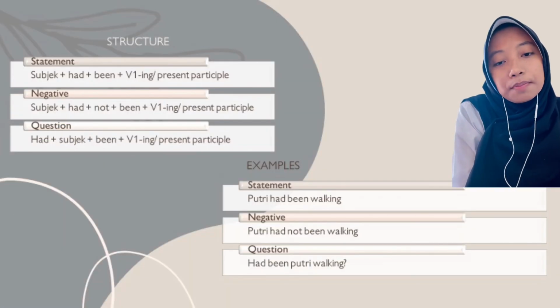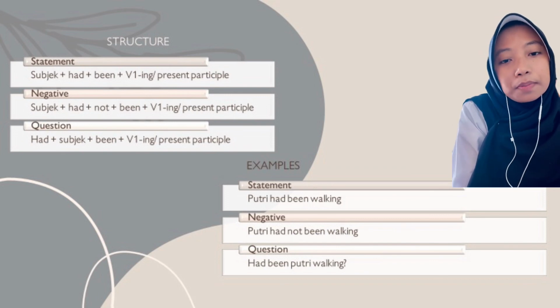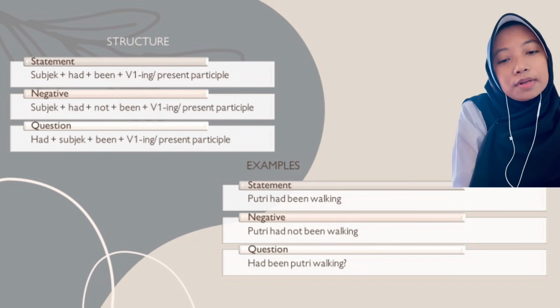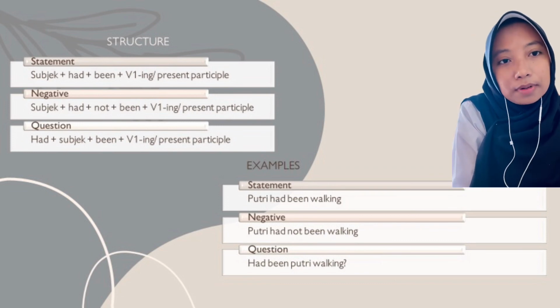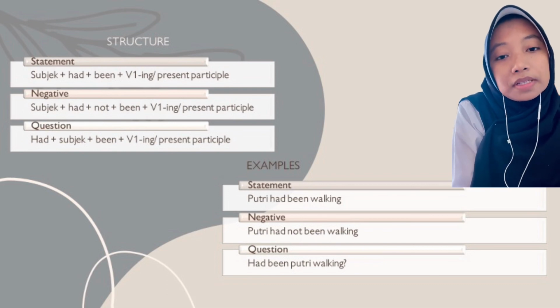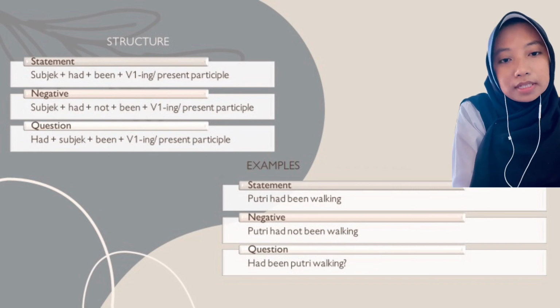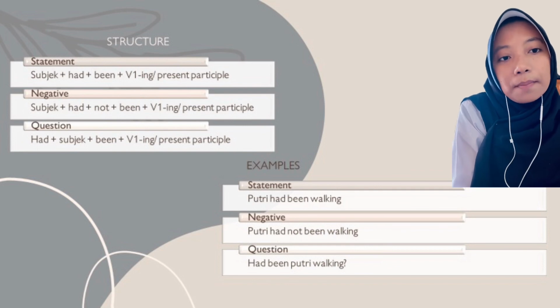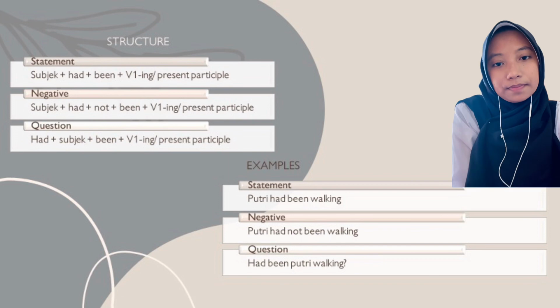Structure of past perfect continuous tense: for the statement, subject plus had plus been plus verb 1-ing or present participle. For the negative, subject plus had plus not plus been plus verb 1-ing or present participle. And then for the question, had plus subject plus been plus verb 1-ing or present participle.